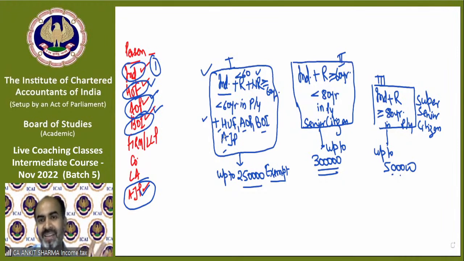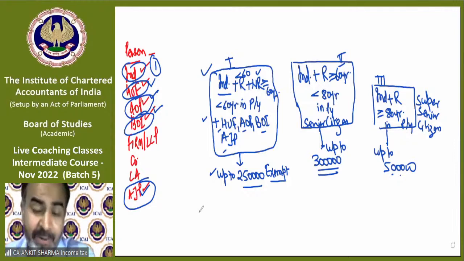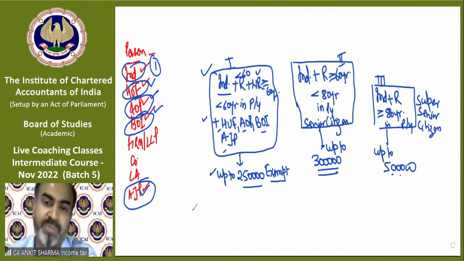So if you fall in the first block, whether you're an HUF, AOP, BOI, AJP, resident less than 60 years, or non-resident of any age, then up to 2,50,000 income is exempt. If you fall in this category, up to 3 lakh is exempt. If you fall in this category, up to 5 lakh is exempt. Clear? Now, I have a trick to make you understand this whole rate structure in a very simple way. This was the provision that I was telling you.